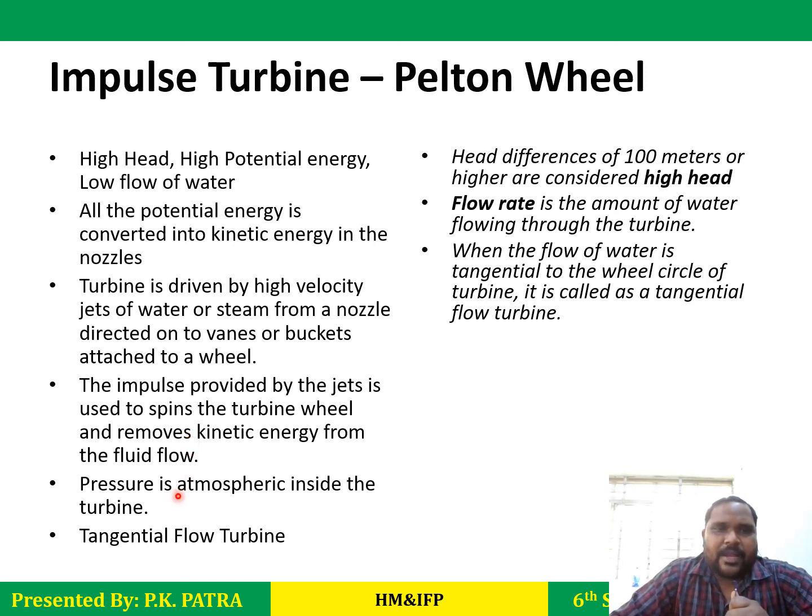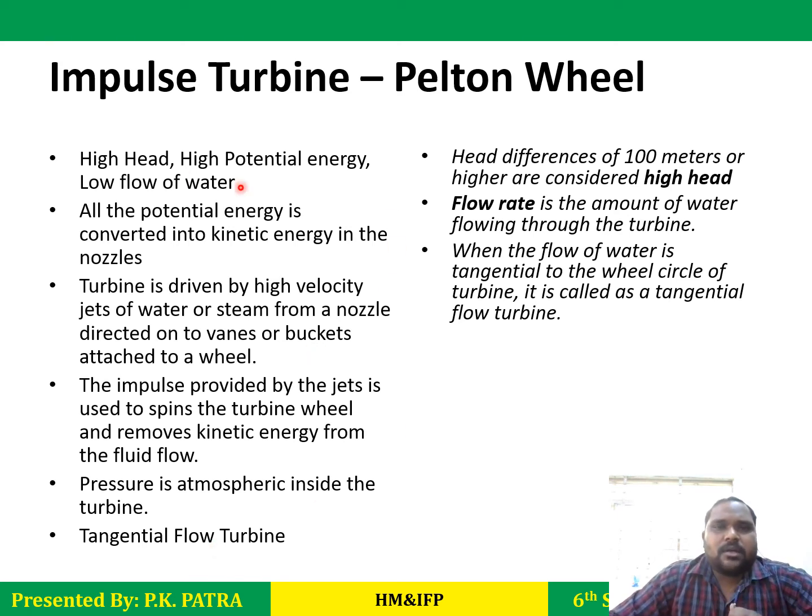Okay, and in this impulse turbine, you see the pressure is always atmospheric. At atmospheric pressure this turbine will work, and this turbine is a tangential flow turbine.